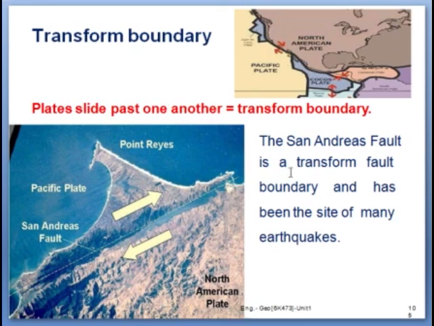In the figure you can see the San Andreas fault connecting the East Pacific Rise in the south and the Explorer Ridge in the north.